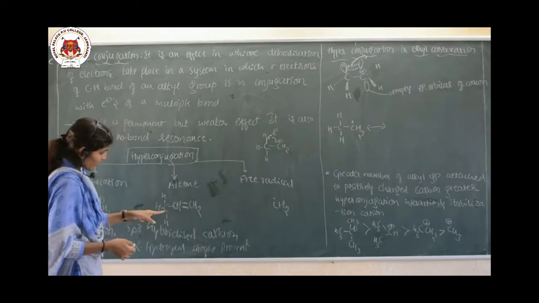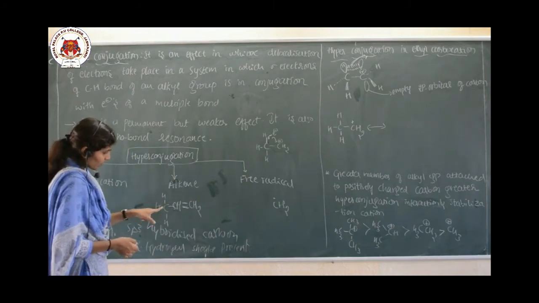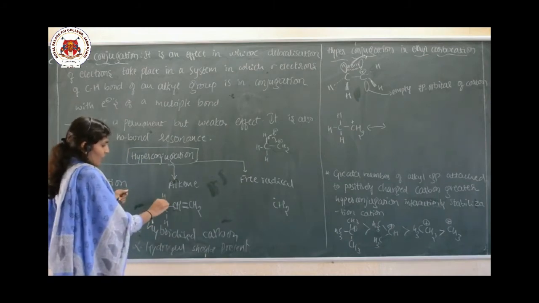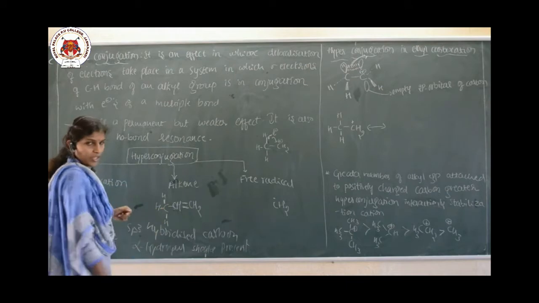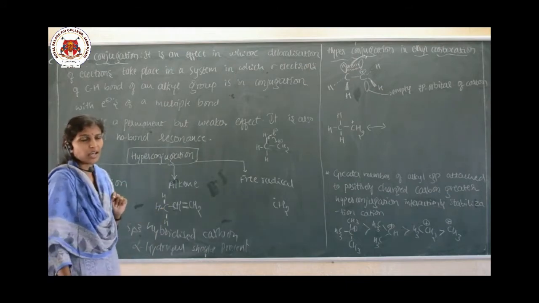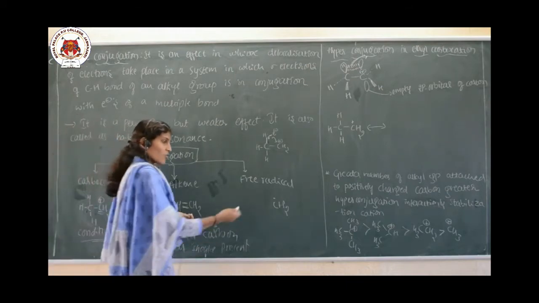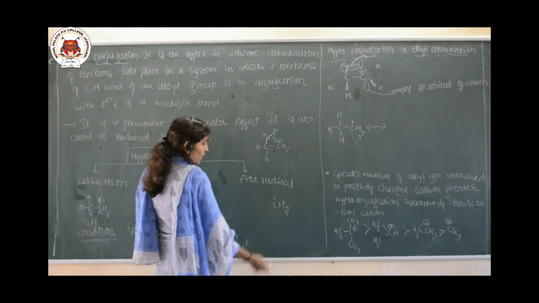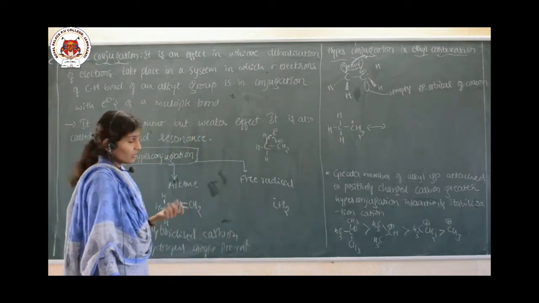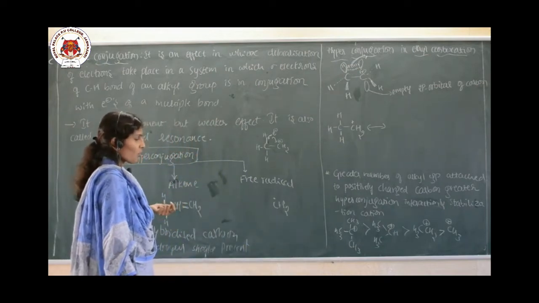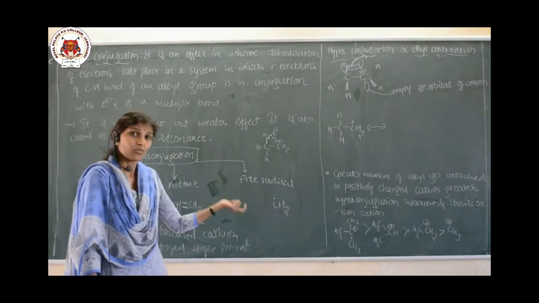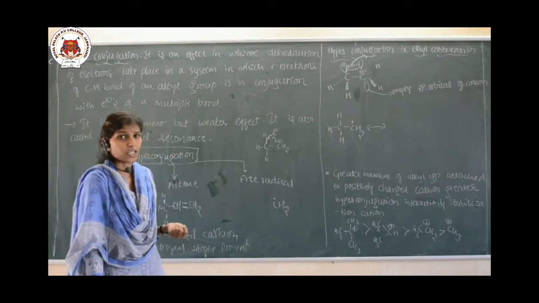See here, it is attached to the sp3 hybridized carbon, and it is having the 3 alpha hydrogens. Am I correct? It is having the 3 alpha hydrogens. A free radical, as you know, is going to get 1 electron on it. It means the carbon carries an electron, that is nothing but a free radical, which occurs during homolytic cleavage.